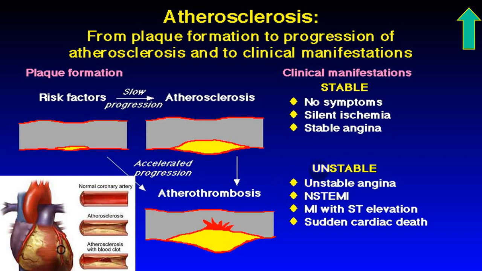So with a stable plaque, usually there are no symptoms. There may be silent ischemia and the person might have a stable angina. But in an unstable plaque, there is a rupture, platelet plug formation, thrombus formation, occlusion, and secondary to occlusion, now the person gets unstable angina or may develop non-STEMI, and when there is a complete occlusion, STEMI, or the person may even get sudden cardiac death if there is a massive area of infarction.